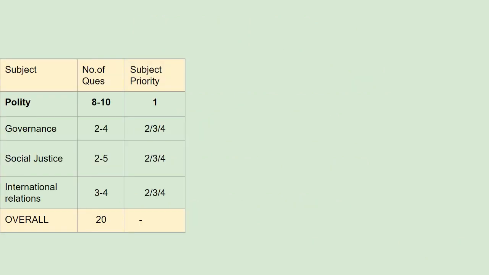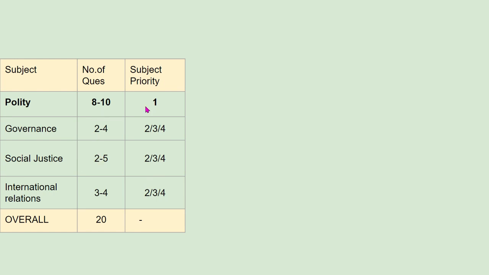So let us proceed. As we know, in General Studies Paper 2, there are broadly four divisions, four subjects. We can call it polity, governance, social justice, and international relations. And among these, polity occupies almost half of the paper. As we can see, 8 to 10 questions, almost half of the paper out of 20 questions, come from the polity section. The rest are equally distributed between governance, social justice, and international relations, with international relations occupying a bit higher weightage compared to the other two sections.